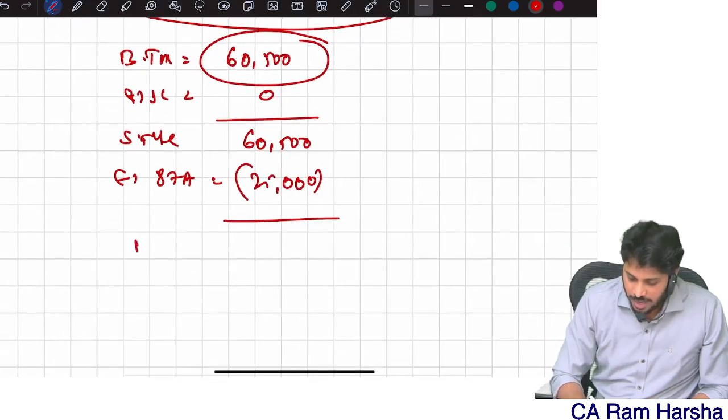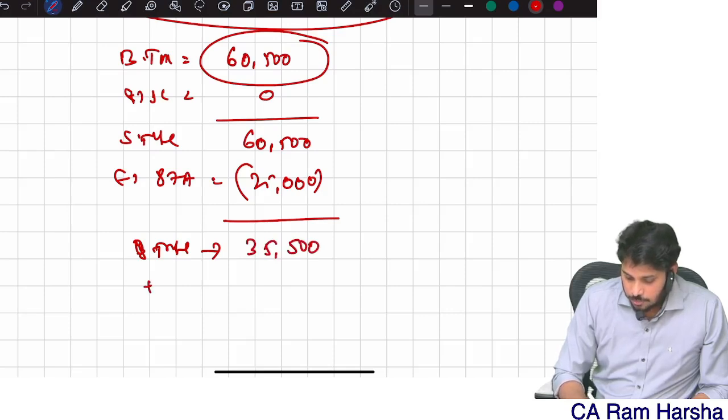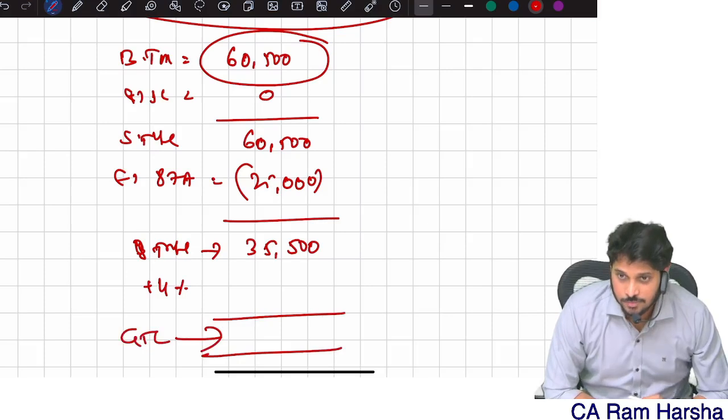Now, how much is my balance? The balance subtotal is 35,000, plus 4% education cess. Then that's how I get the gross tax liability: 1,000.